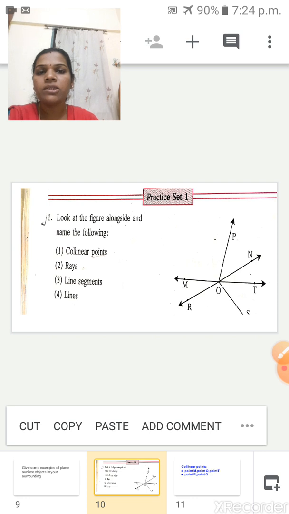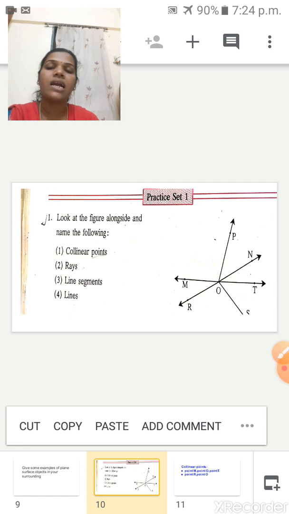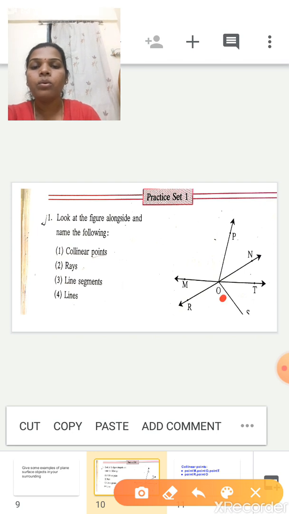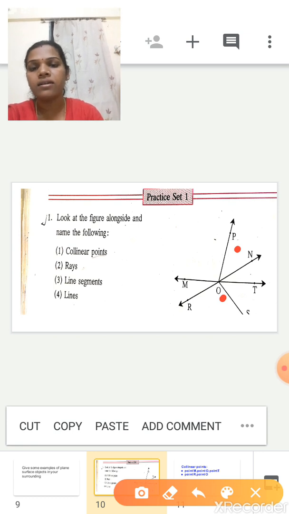Next one, which one you have to do? Rays. Rays means how does it look? One side is the starting point, and the other side is what? Starting point, and another one is, yes, an arrowhead is there. So see here, children, this O, P. This is the ray. This is the midpoint, but see here, this line will start here. This is the origin. So OP, that is the ray.